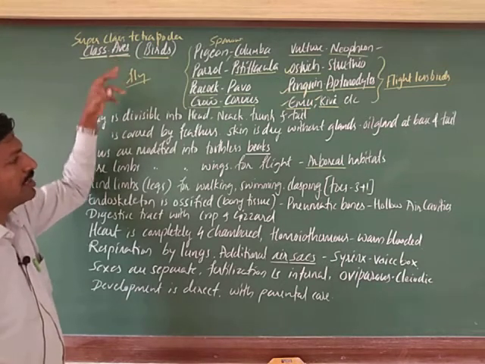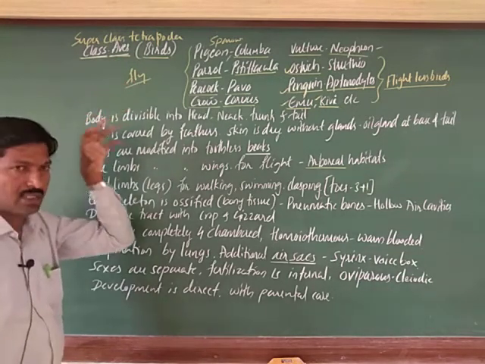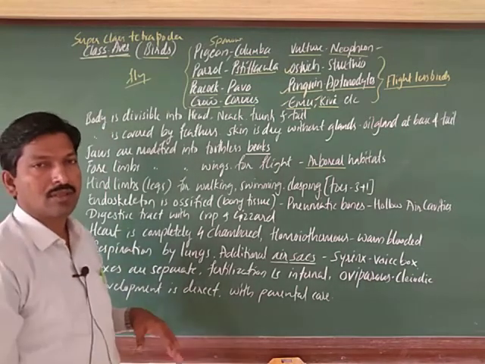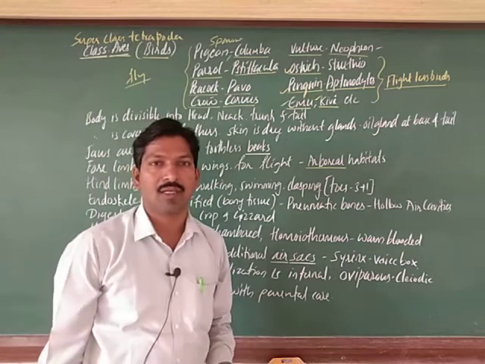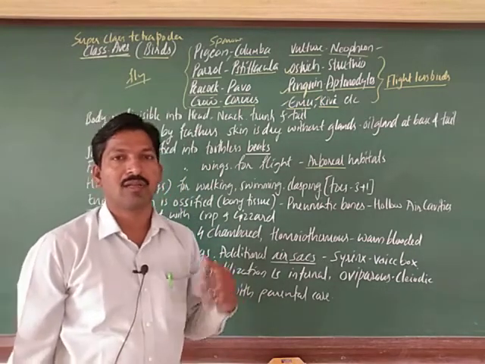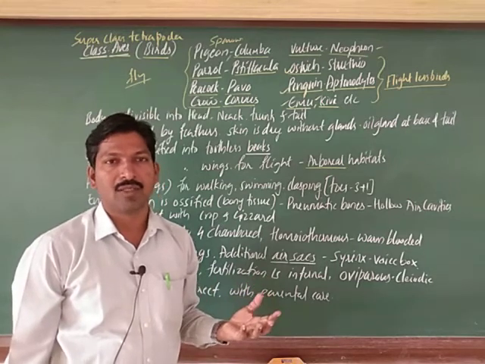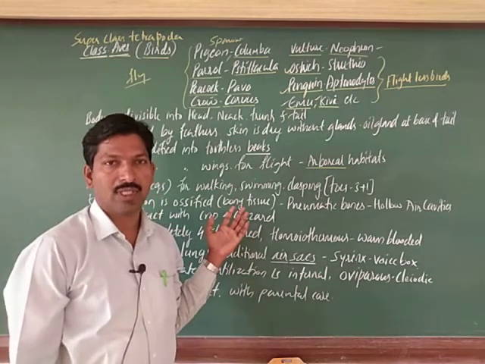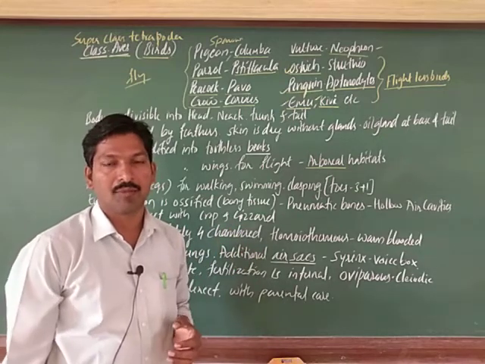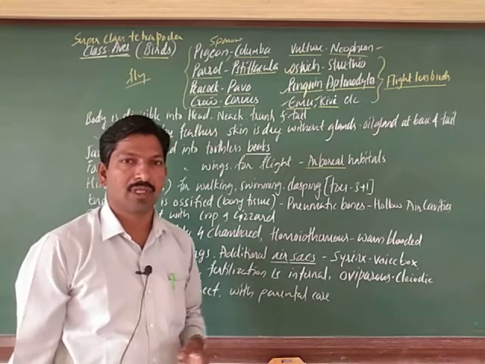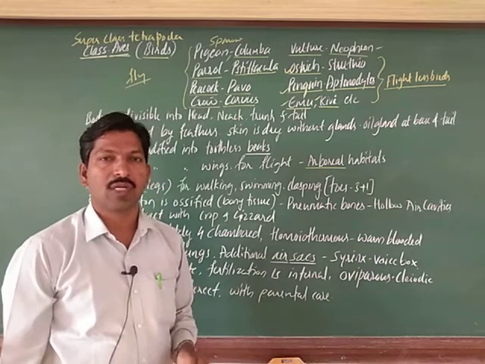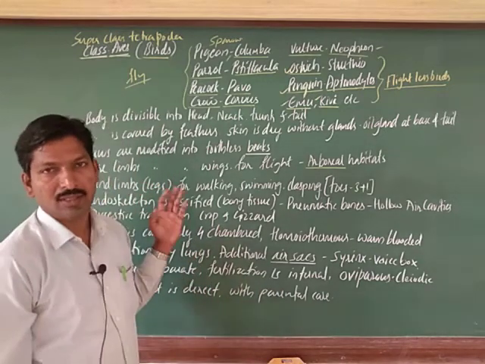How do we identify that these are birds? Most of the other animals may also fly, so do not think that every animal that takes flight belongs to this class. Even the bat is flying, and some large insects also fly, but they are not said to be birds.